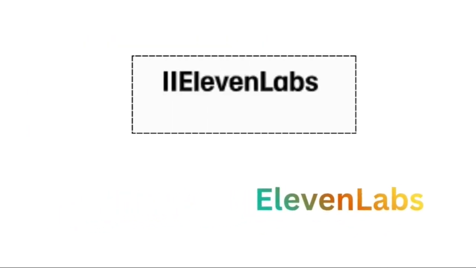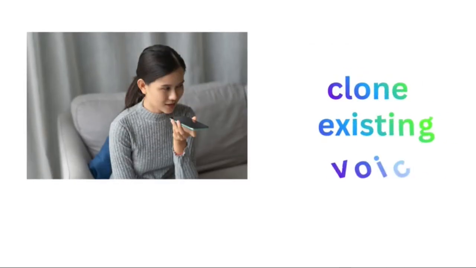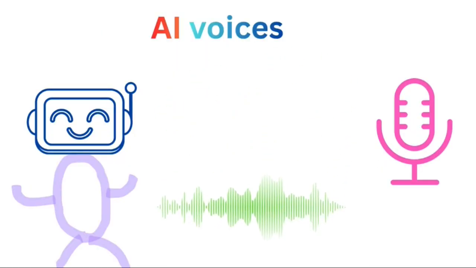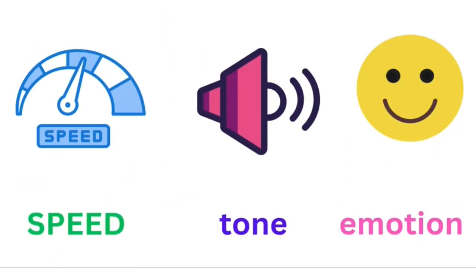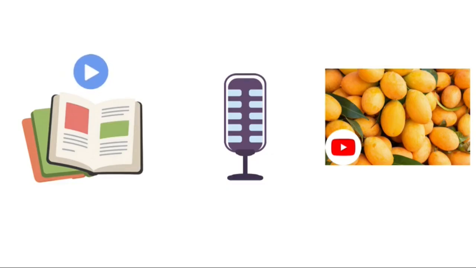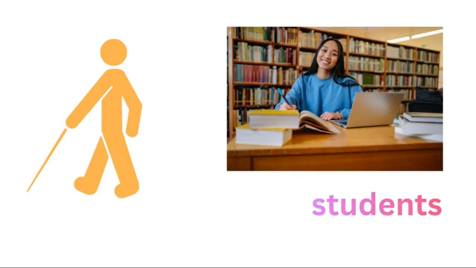ElevenLabs is an AI tool that can turn written text into highly realistic human-like speech. It allows users to clone existing voices, create new AI voices, and control aspects like speed, tone, and emotion. This tool is widely used for audiobooks, voiceovers, background narration, and YouTube videos. It's also helpful for people who have difficulty reading, seeing, or speaking, as well as in education.